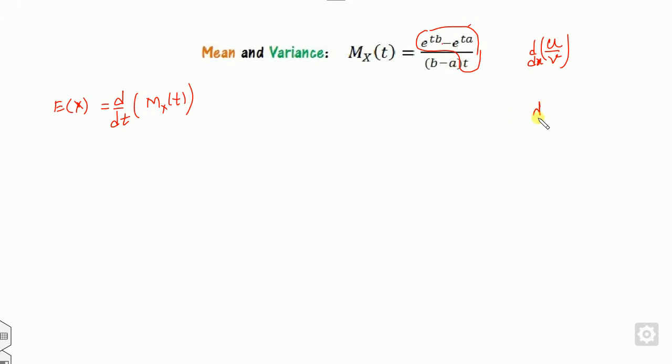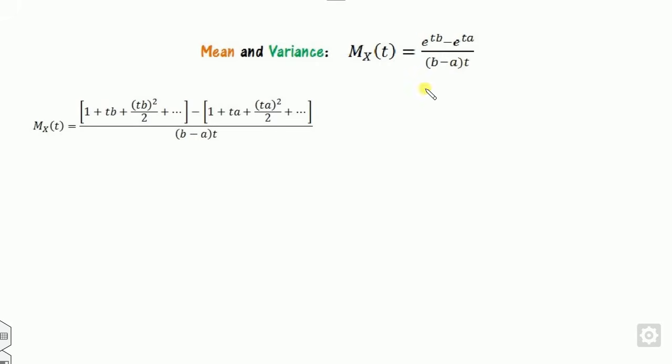And if you want to calculate the second derivative, it will again be there. So what we can do is expand the value of this so that our calculation becomes easier. All of you know the value of the exponential, and this is my second part. Now if you open the bracket, you can see this one will be cancelled out and this t will be common.